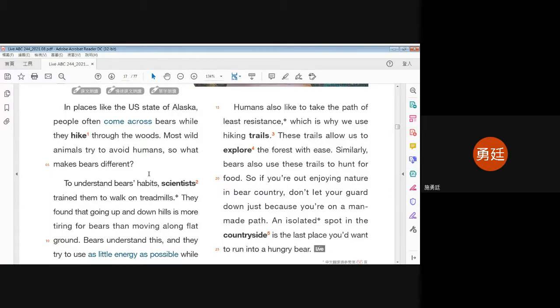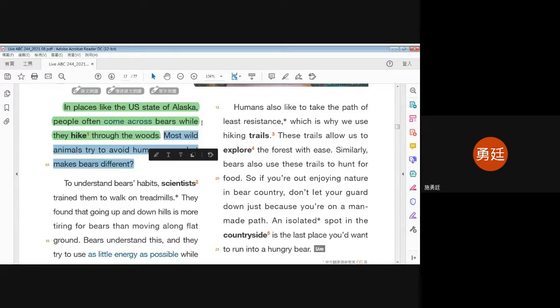So we can take a look at the very first paragraph here as an example. "In places like the US state of Alaska, people often come across bears while they hike through the woods. Most wild animals try to avoid humans. So what makes bears different?" Which one do you think is the most important sentence? Actually, we only have 2 sentences here, right? In places like the US state of Alaska, and the second sentence, there'll be another sentence we have here.